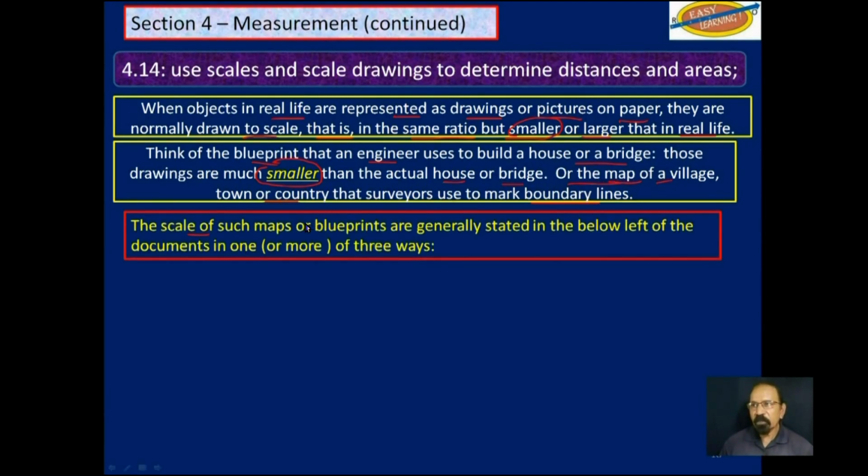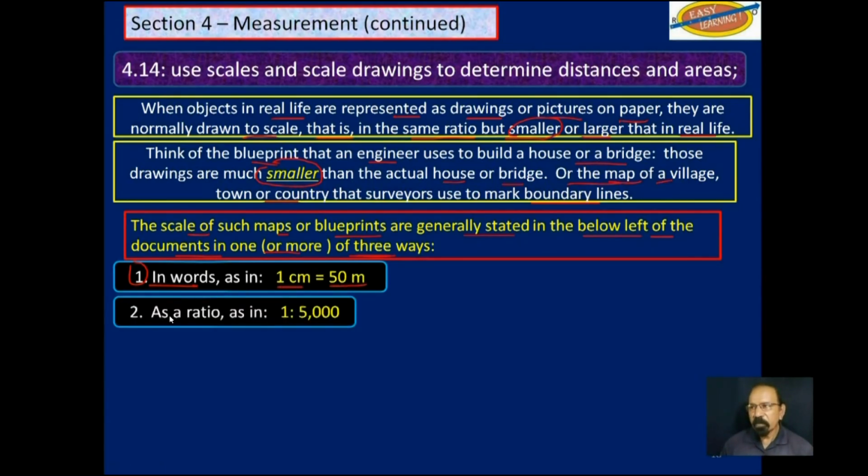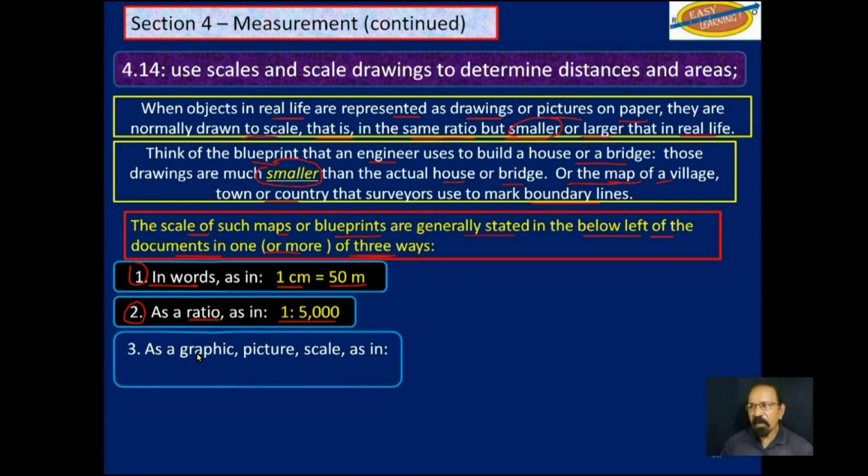The scale of such maps or blueprints is generally stated below left of the documents in one or more of 3 ways. So you may see it in words, like that, that says 1 centimeter is equal to 50 meters. Or you may see it as a ratio like this, that says 1 to 5,000. Or you may see a graphic, a picture, or a scale as something like this here.